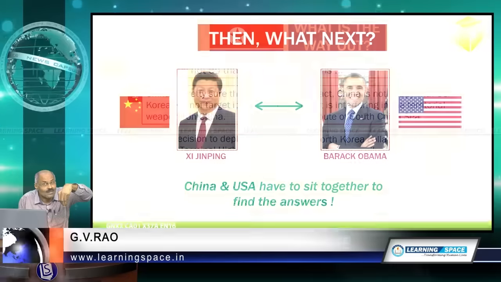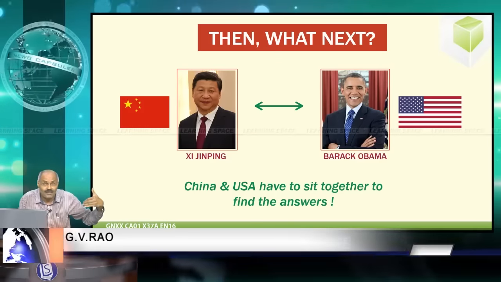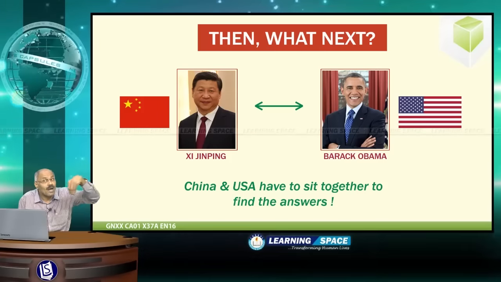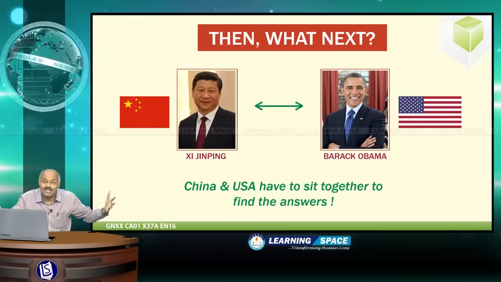Right friends, so what is the way out? The way out is that Xi Jinping and Barack Obama have to sit together to find the answers.